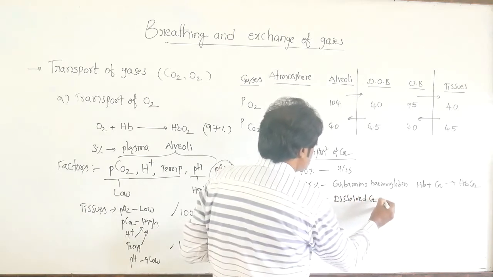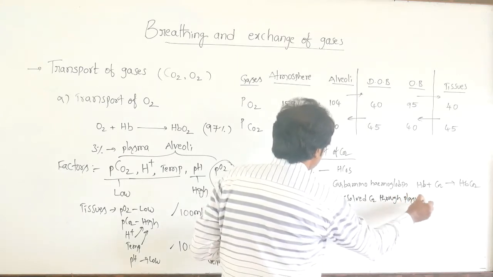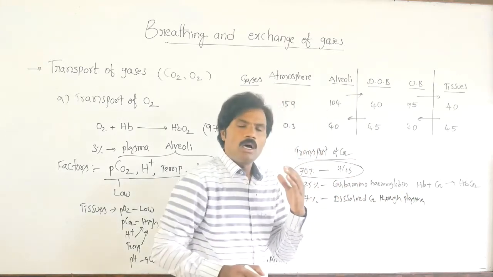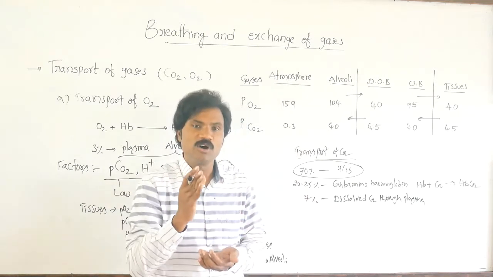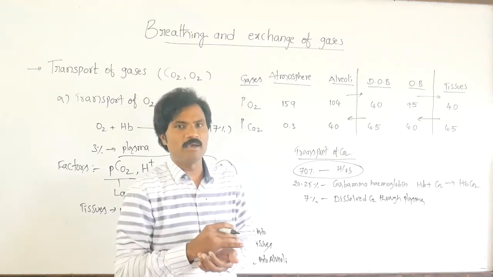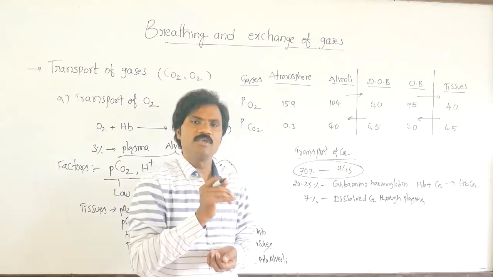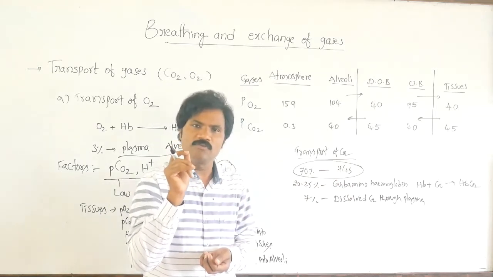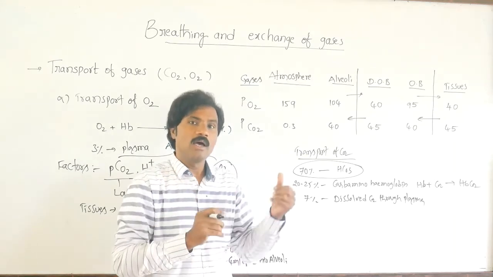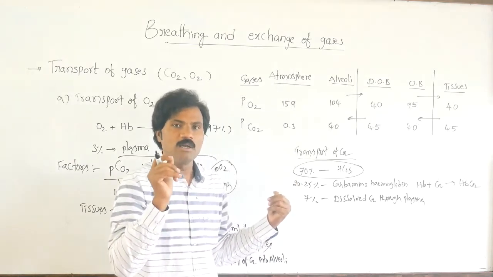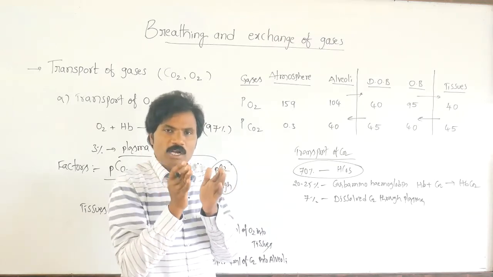That dissolved carbon dioxide is carried through plasma. So from the exam point of view, in which form is carbon dioxide transported in our blood in maximum manner? In the form of bicarbonate. What are the factors that influence this? Very simple: only the partial pressure of carbon dioxide and partial pressure of oxygen. It is not influenced by various things, unlike oxygen.